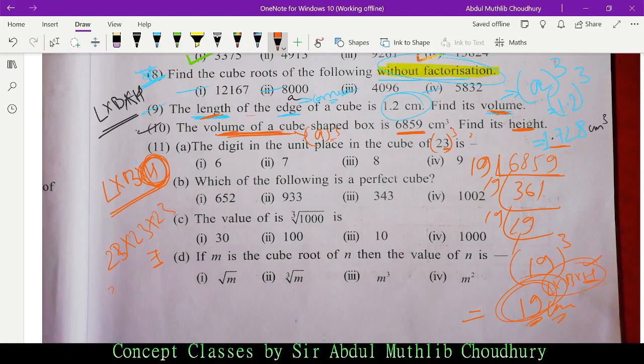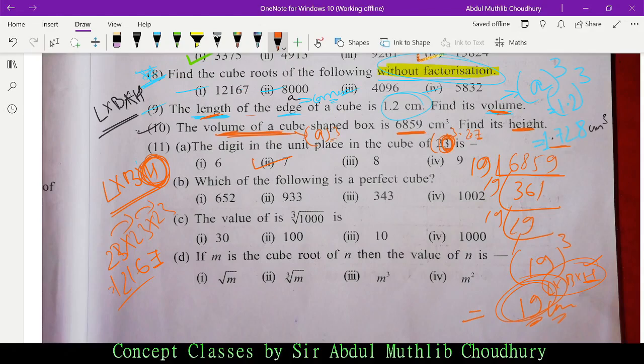23 into 23 is 529, and 529 into 23 would be 12167. So you see, I told you the unit place would be 7. So what is the answer? As I told you, just consider the unit place. Unit place is how much? 3. Multiply it 3 times. How much would you have? 27, isn't it? Consider the unit place.